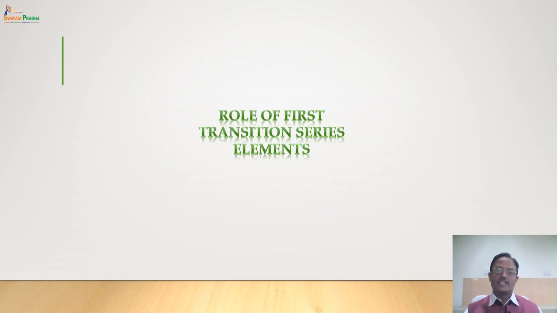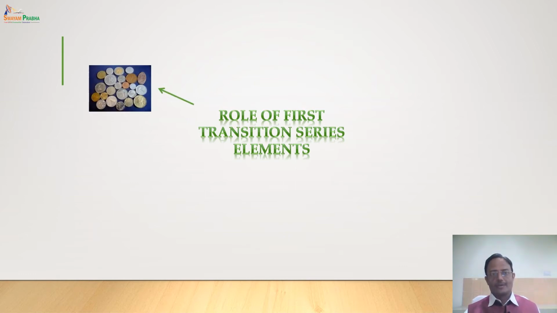Now where do these transition series find their applications in our daily life? Coins. We know that coins have been used for generations, and since ancient civilization in many countries metallic coins are generally used, and the 3d series elements play a very important role in these coins.